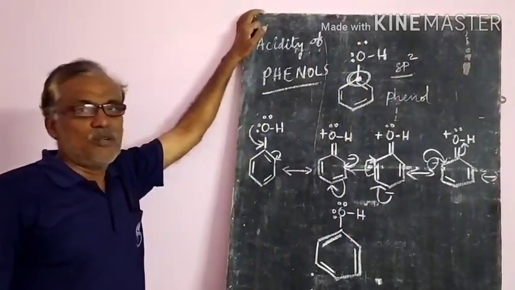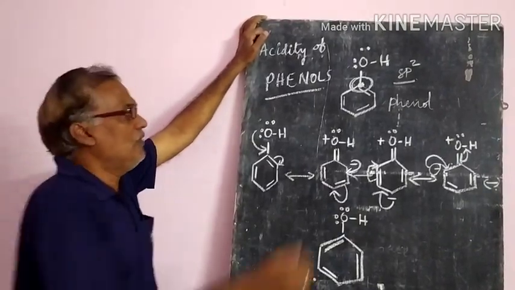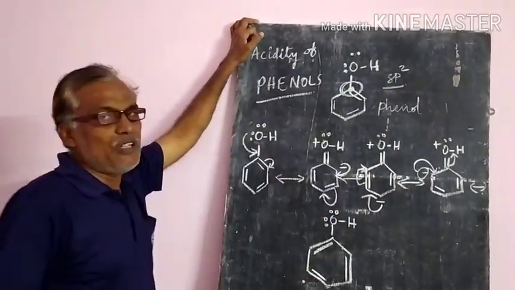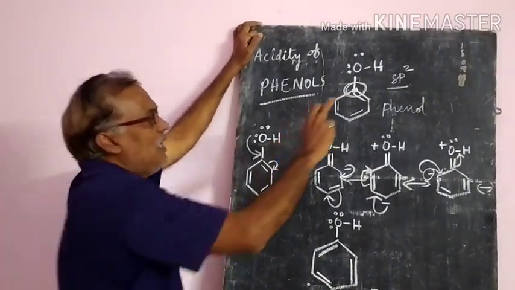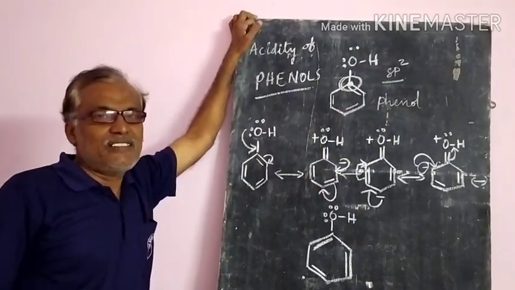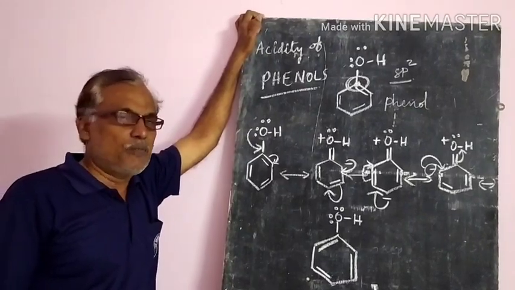That is the more important. Already we know that it has double bond character, so that's why it is sp2 hybridized. That is one important point. If the carbon is in the sp2 hybridization state, its electronegativity is very high. So that is also an important point.